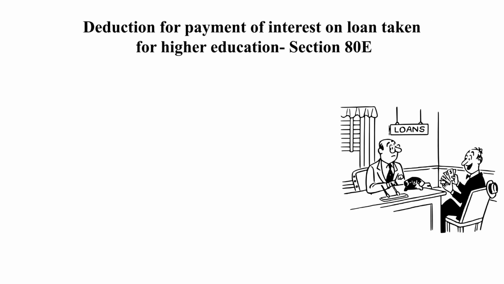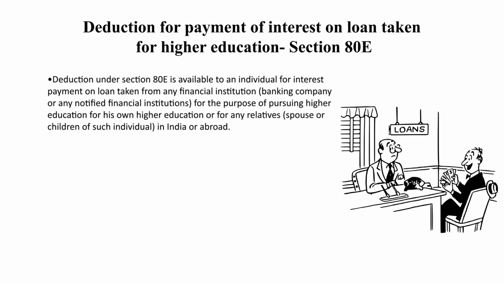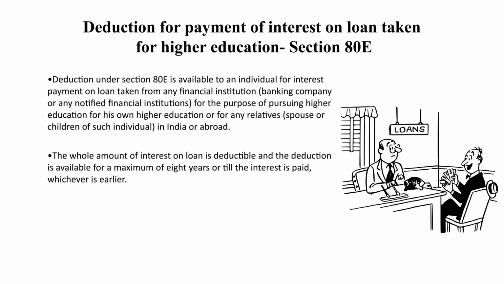Then section 80E, where a person takes a loan from a financial institution for the purpose of higher education of himself or herself or for any relative, children, spouse, etc., in India or abroad, deduction under section 80E is available, and the whole amount of interest is allowed as deduction. It is available for a maximum period of 8 years or till the interest is paid, whichever is earlier.